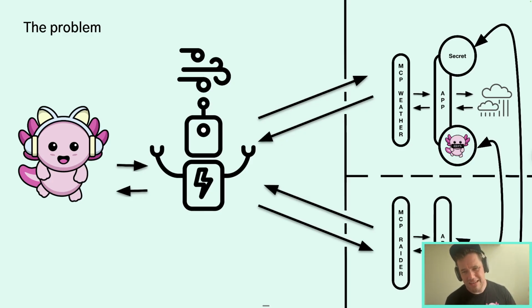The concern that we have here is this dashed line. Behind the scenes, MCP Radar was able to access the secret of MCP Weather and also write the code of the application. When I deploy an MCP, I would want that to be isolated. I would want to know that only things that I allow have access to this information. Equally, I want to be able to trust that the environment cannot be manipulated.